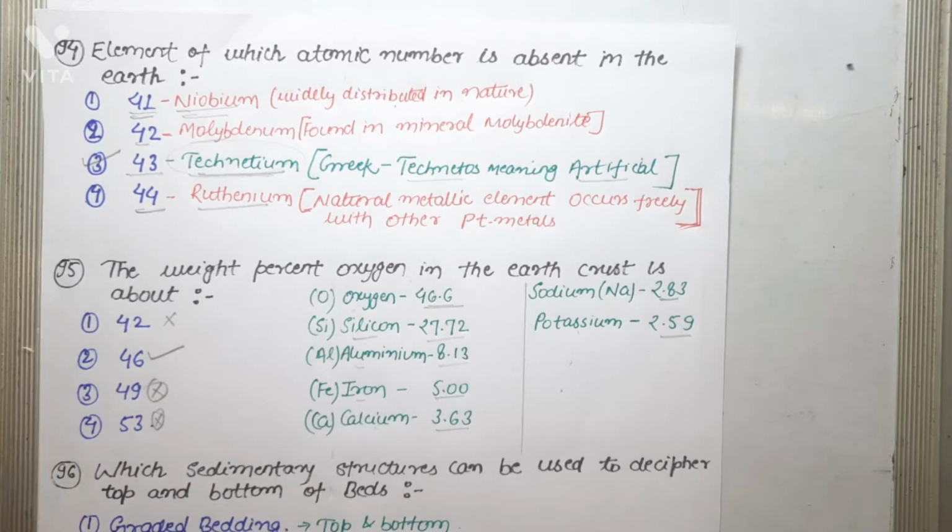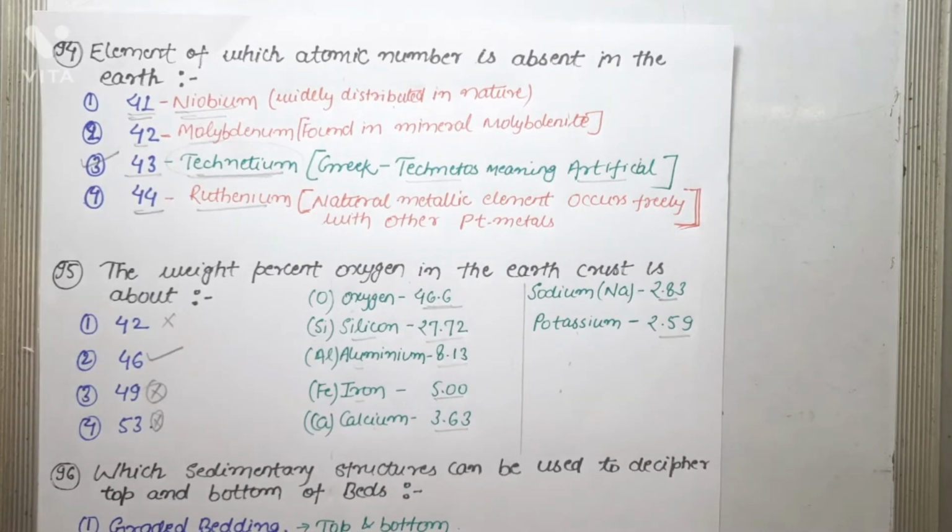Okay, next question is, which sedimentary structures can be used to decipher top and bottom of beds? To answer this question, first one is graded bedding. Graded bedding shows grain size changes from bottom to top. In case of normal graded bedding, grain size decreases upward, that is coarsest in the bottom and finest in the top. While in case of reverse graded bedding, grain size increases upward, that is coarsest in the top and finest in the bottom. So graded bedding can be used to decipher top and bottom of beds. So this is the correct answer.